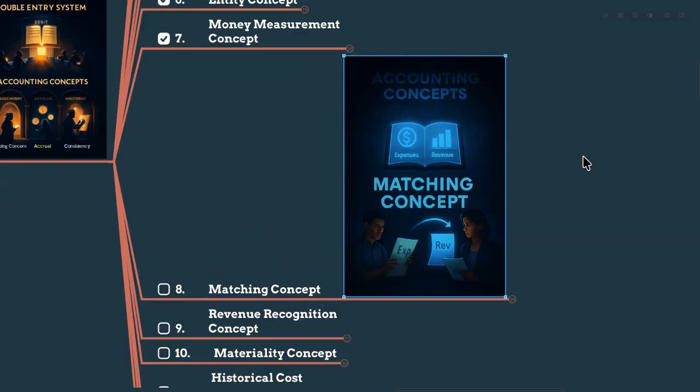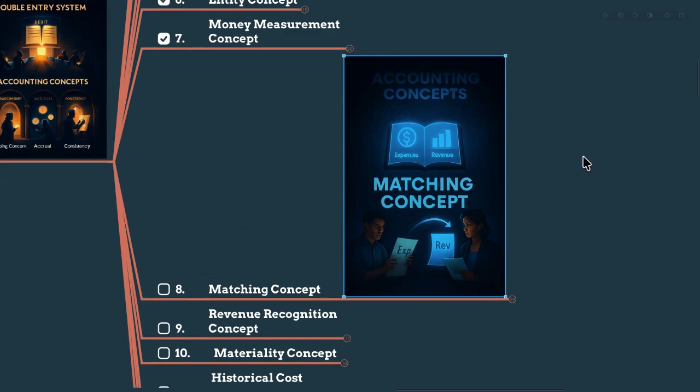At the same time, to earn that 500,000, you purchased the goods for 400,000, so your cost of goods sold is 400,000. Now you match the revenue of 500,000 with the 400,000 you paid the supplier, and as gross profit you make 100,000 rupees. That is the matching concept.